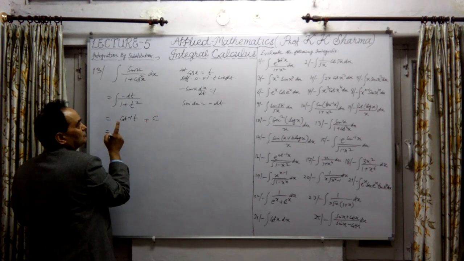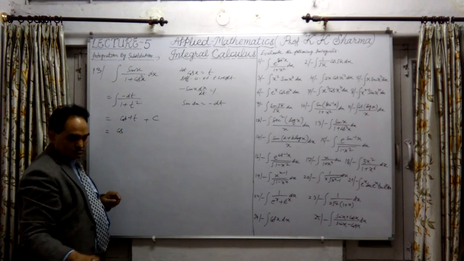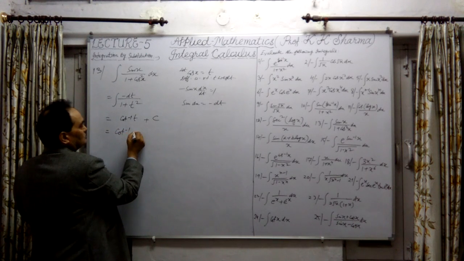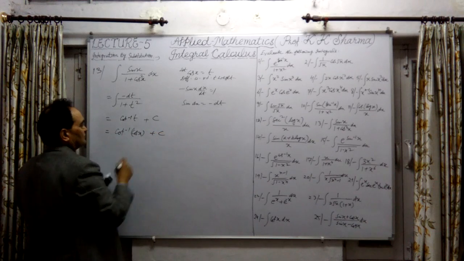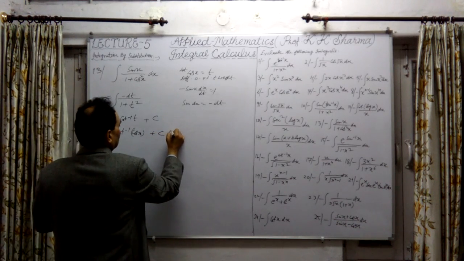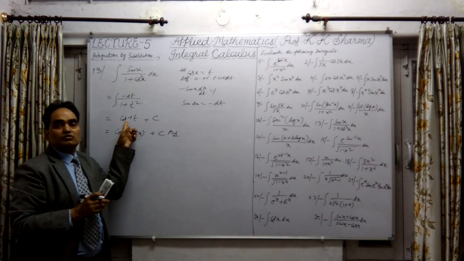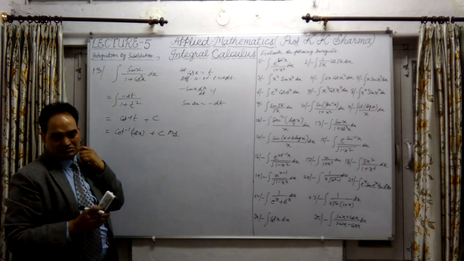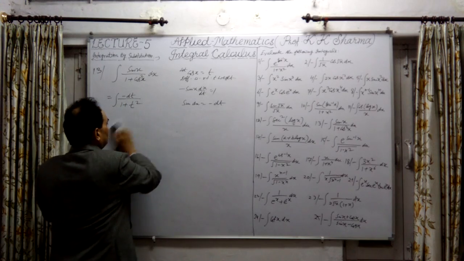Now substitute the value of t: cot inverse of cos x in place of t, plus a constant. This is the answer here. Here it was a negative sign, so this is cot inverse t, because if it is positive, then it is tan inverse t. This is the final answer here.